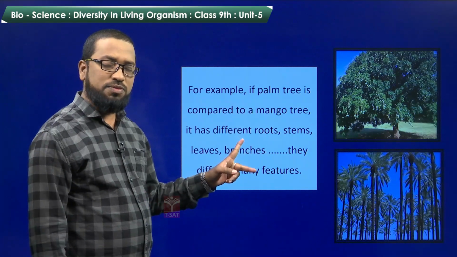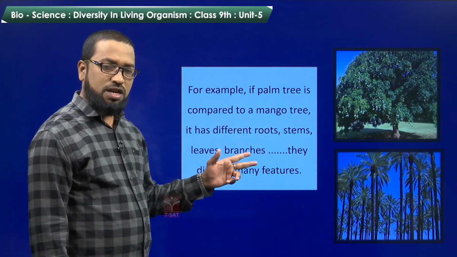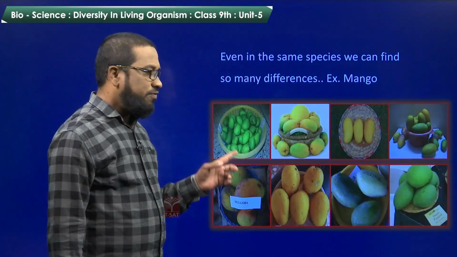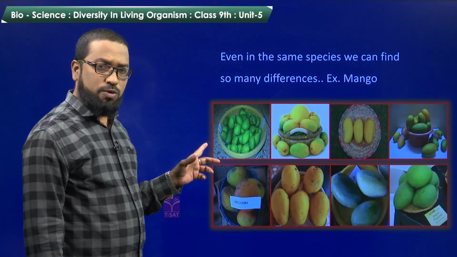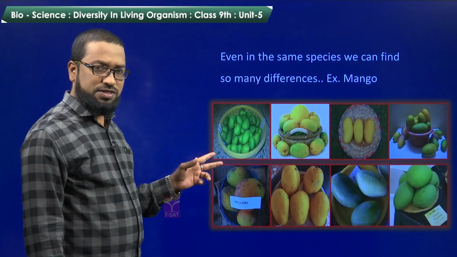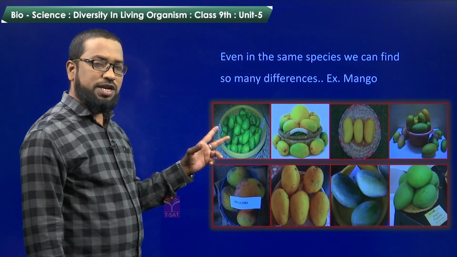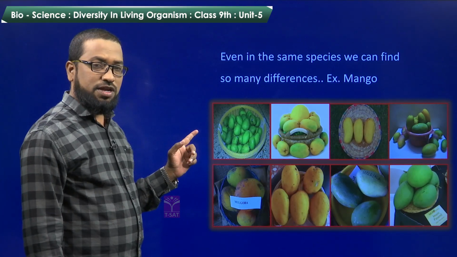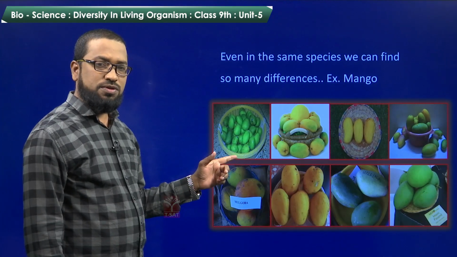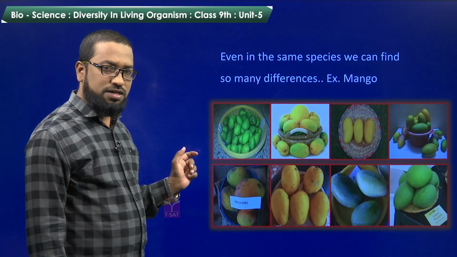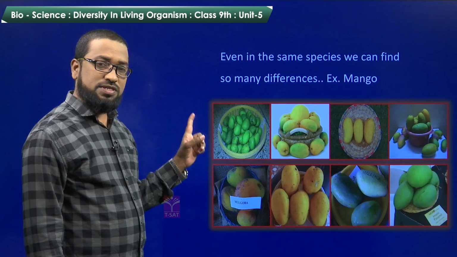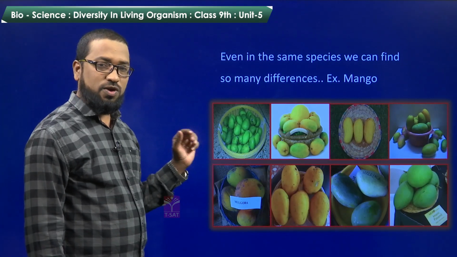So all these mango and palm trees are not alike. They are having some differences. Even if we take a single mango plant or mango species, we find so many differences. We find a variety of mangoes. All the mangoes are not alike. They differ in shape, size and color also.